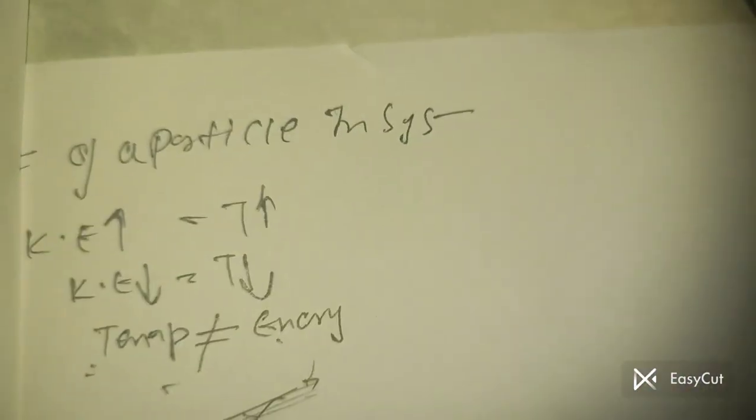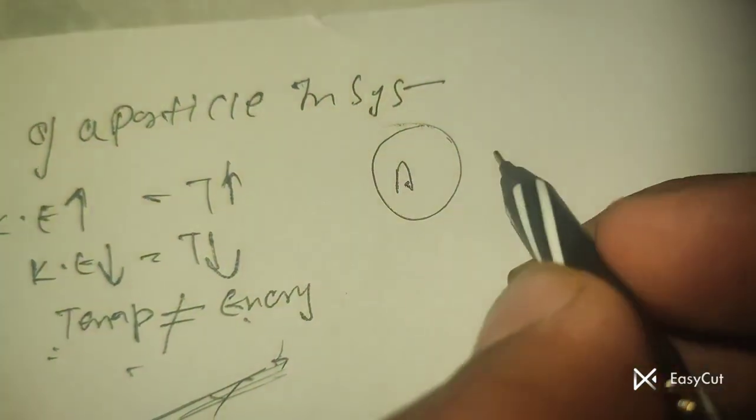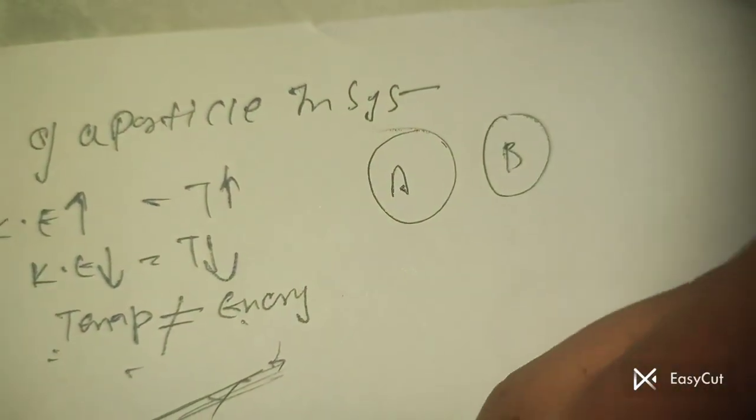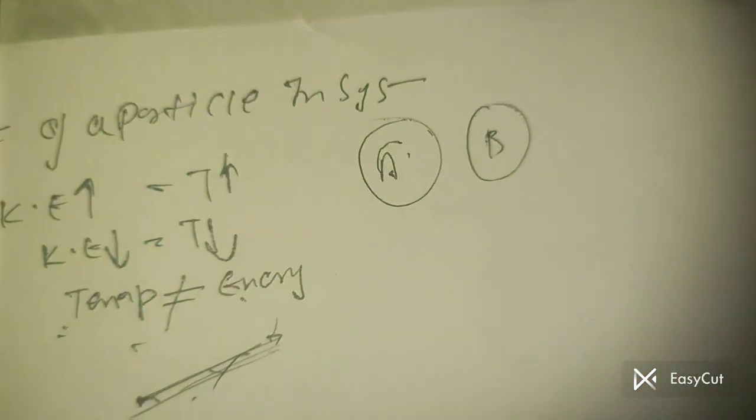So what is the temperature? For example, we have system A and system B. It is the comparison of the energy difference between them.